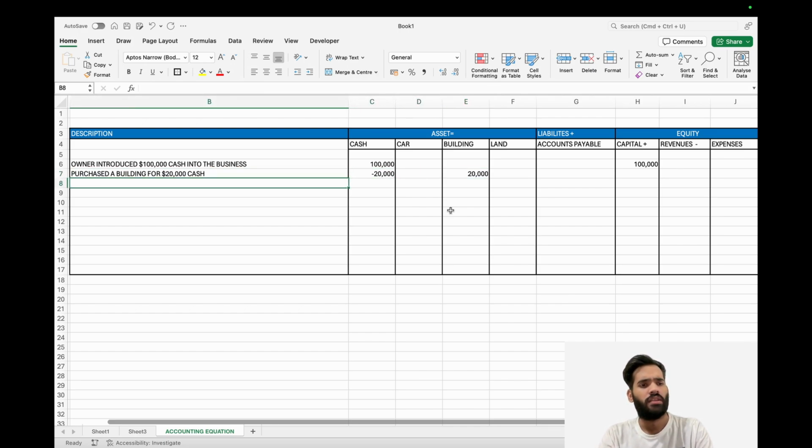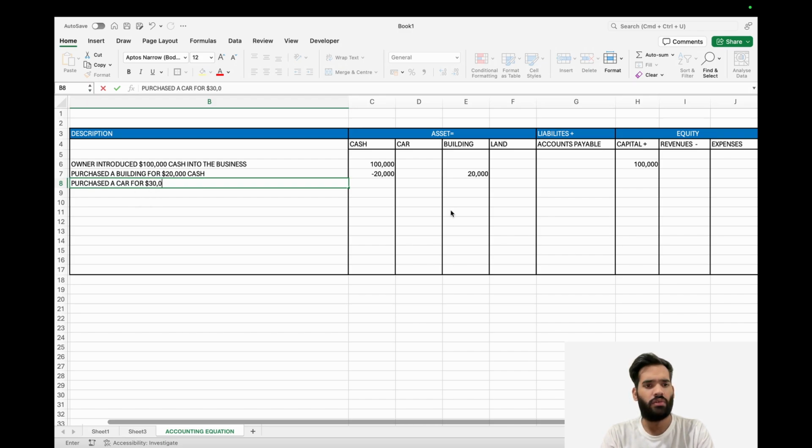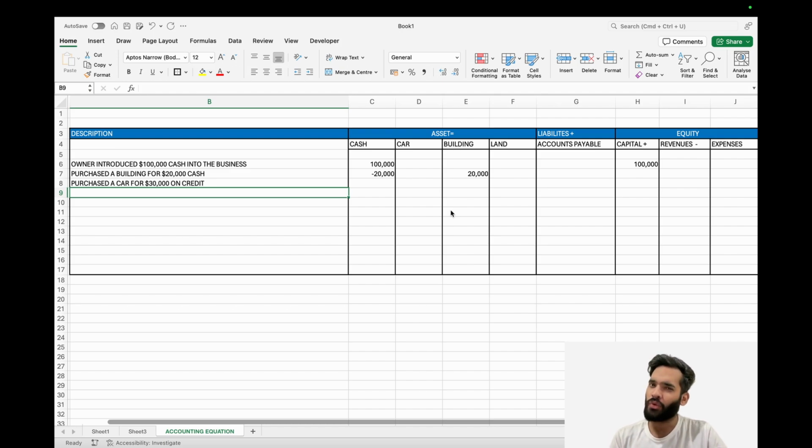Let's say the business purchased a car for $30,000 on credit. Now let me explain that term, credit. Credit means I promise to pay money later. Since I'm buying it on credit, that means I bought the asset and I promise to pay the money later.